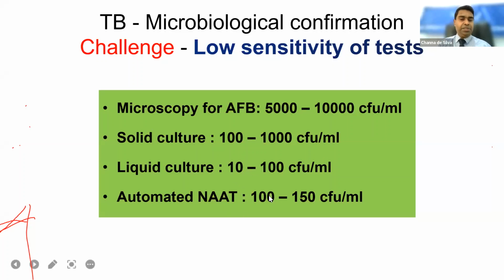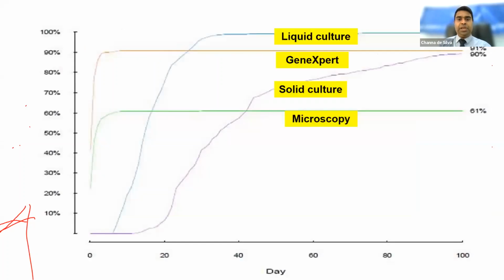But even though this is not the automated NAT, I'll come to that. That much sensitive, but this is very important when we compare with the timing of the diagnosis. So when we compare the sensitivity and the timing of the diagnosis, this is again from adult data. This is the percentage when we consider liquid culture as the gold standard, as 100%.